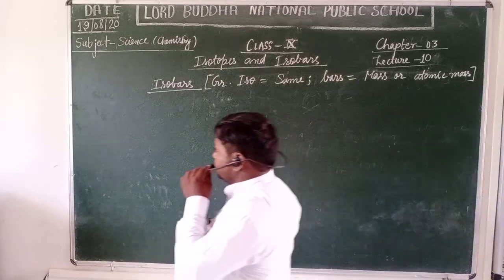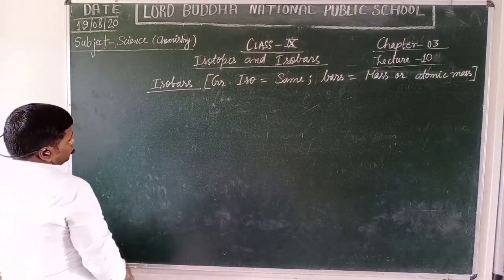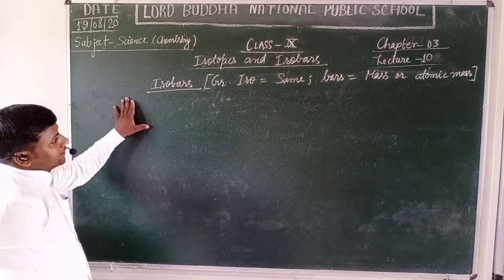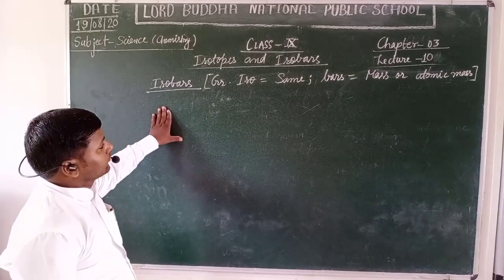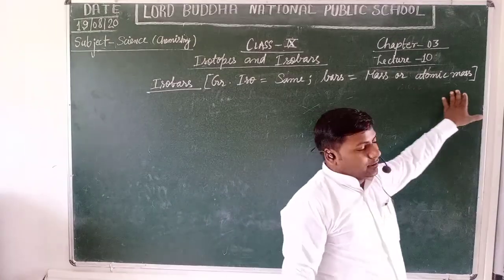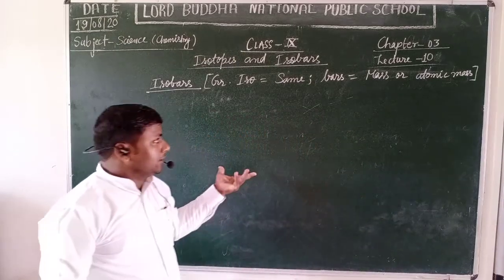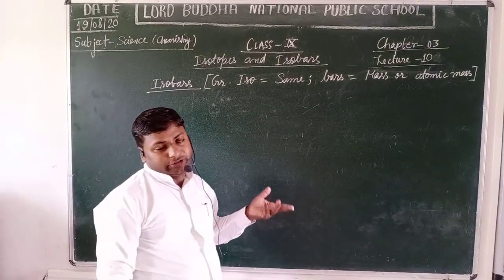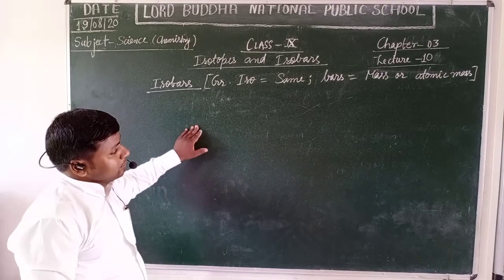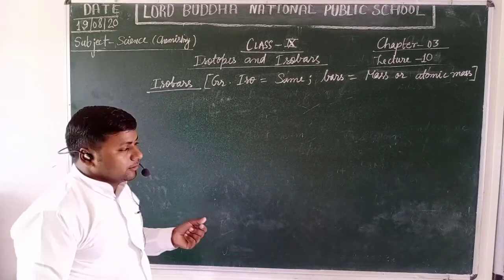Thus students, what are isobars? Isobars may be defined as the kinds of elements having the same mass number or atomic mass but different atomic number. Yes students, having the same mass number or atomic mass but different atomic number.